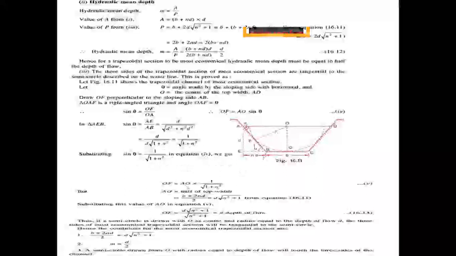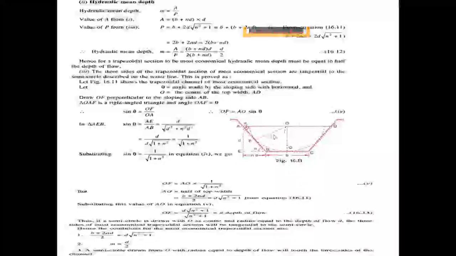Now OF equals AO into sin theta, where sin theta is 1 by root of 1 plus n square. AO is half of the top width, so B plus 2nd by 2 equals d into root of n square plus 1, from equation 16.11.